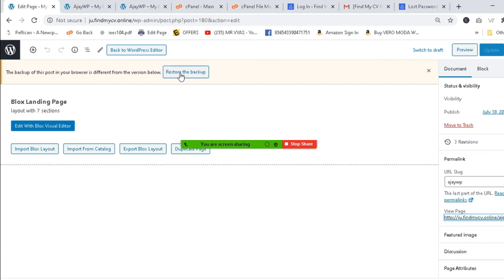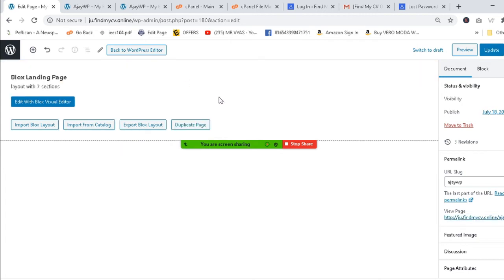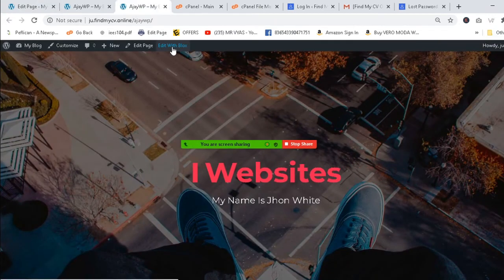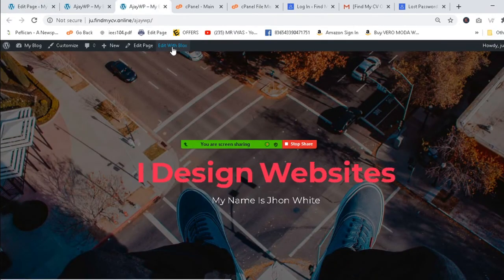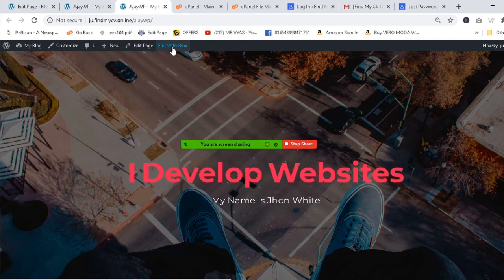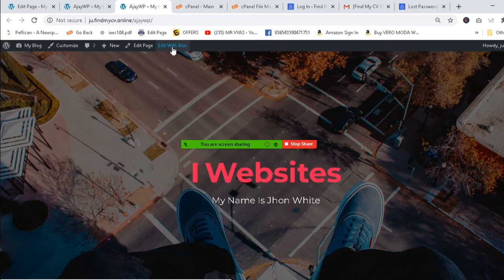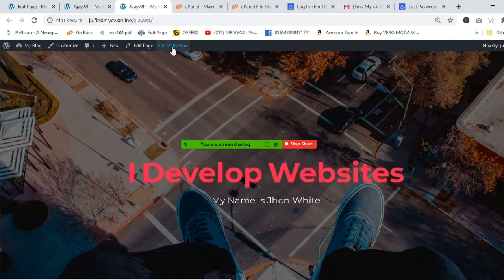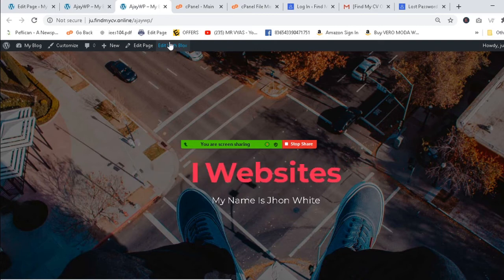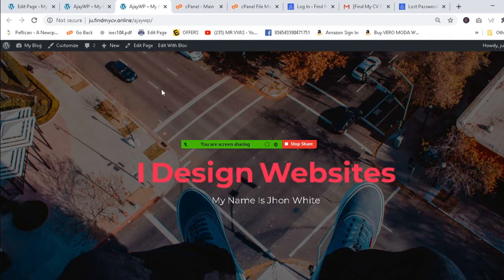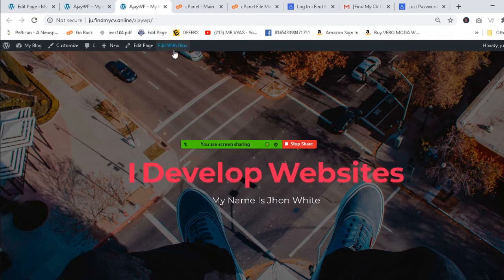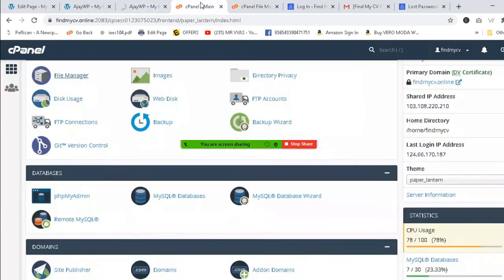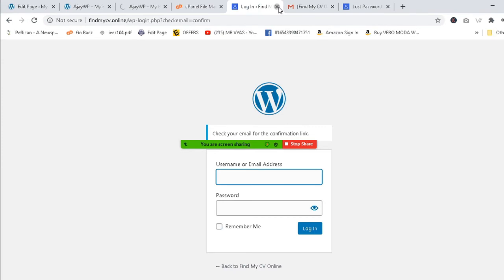Sometimes it asks to restore the backup. You can click on restore, but mostly it does not ask. Now, whatever your design is, I don't know which design you selected. In the top one, you can find edit with blocks. Yes, sir. Okay, got it. Now which design have you selected, so that I can tell you? But okay, let me start with this one. So please watch my screen for one minute. Edit with blocks, and let me close some more tabs so it will work faster.